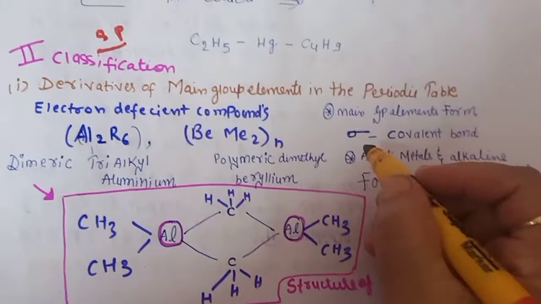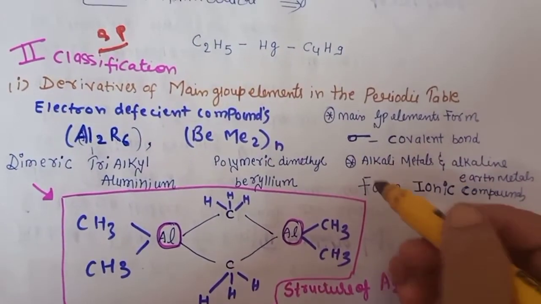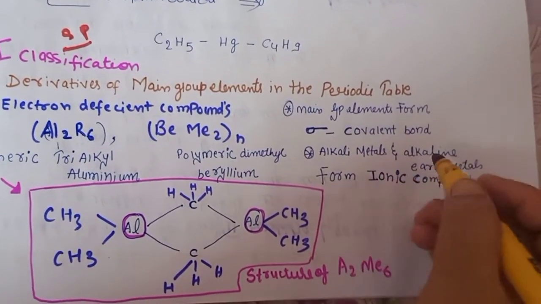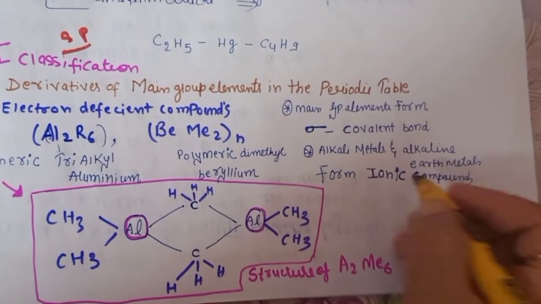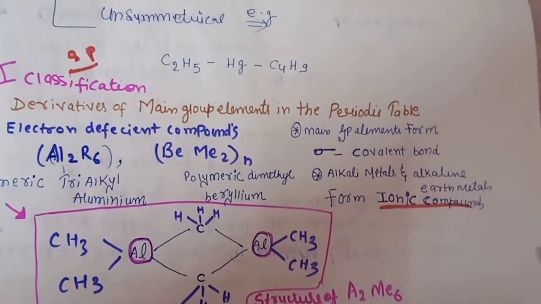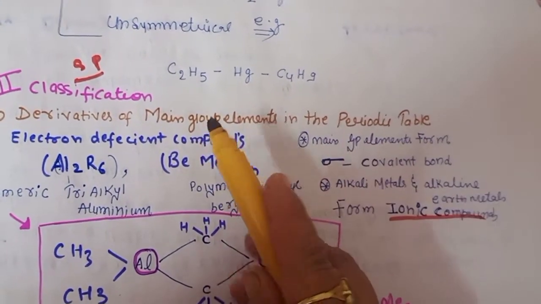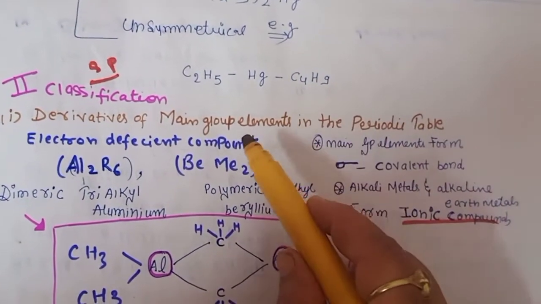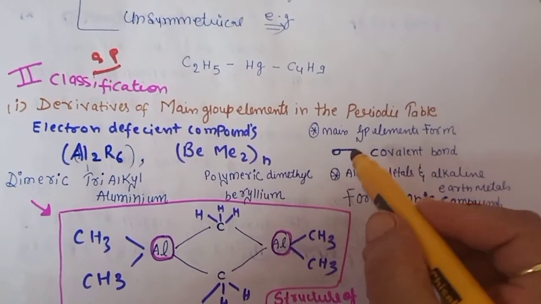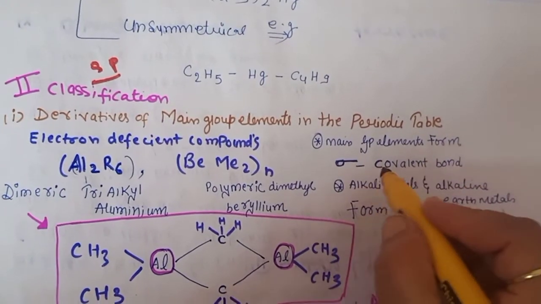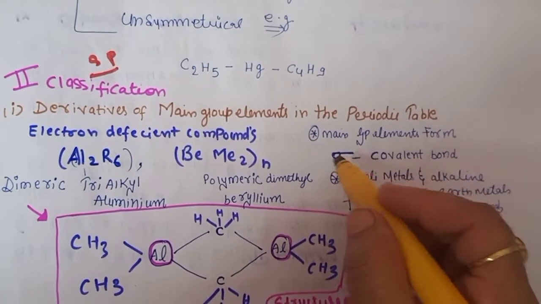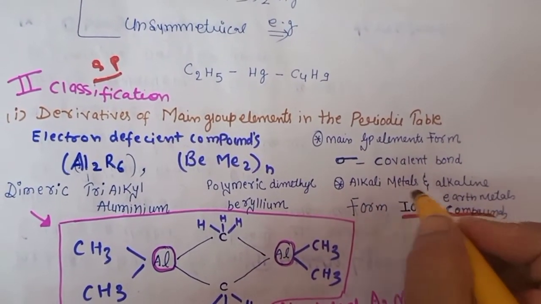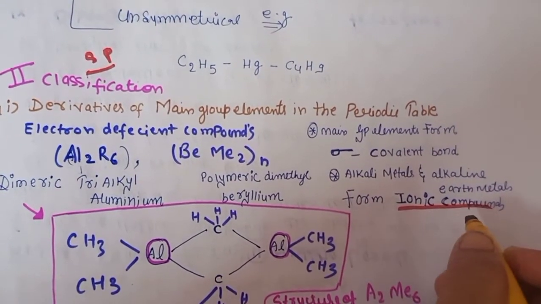They will form sigma covalent bonds. And if the alkali metals and alkaline earth metals are participating, they will form ionic compounds. So the main group elements, except alkali and alkaline earth metals, will form sigma covalent bonds, while alkali and alkaline earth metals will form ionic compounds.